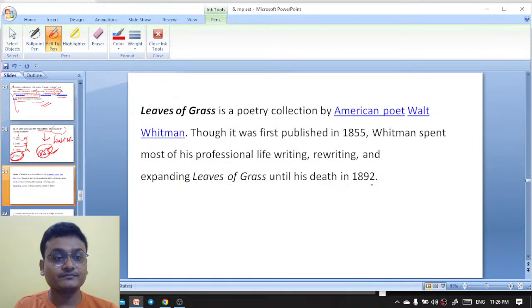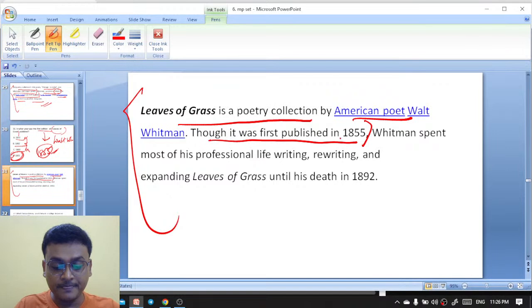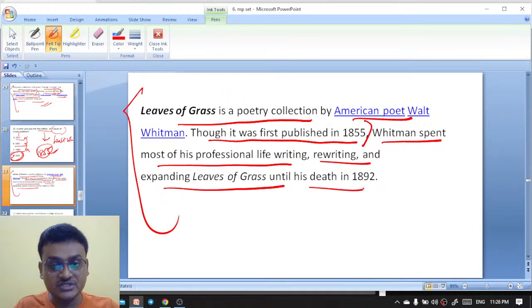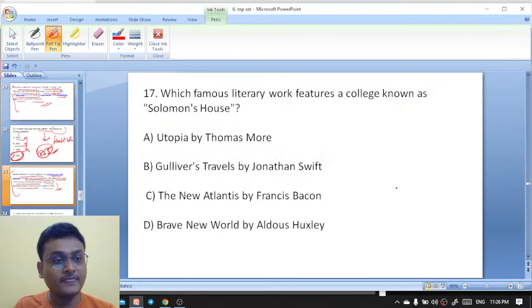Leaves of Grass is a poetry collection by the American poet Walt Whitman. Though it was first published in 1855, Whitman spent most of his professional life writing, rewriting, and expanding Leaves of Grass until his death in 1892. By the way, Leaves of Grass was first published in 1855 by the American poet Walt Whitman. Okay, got it.